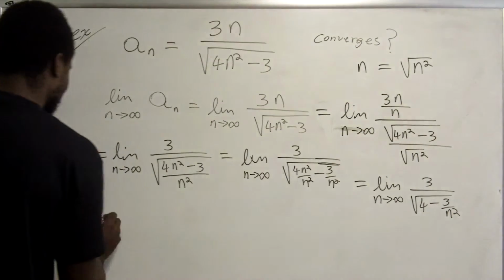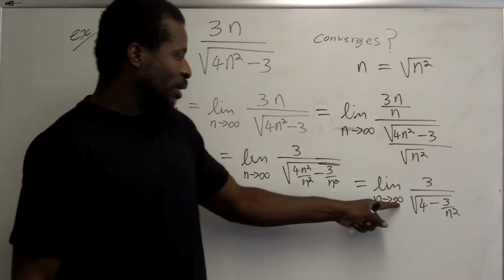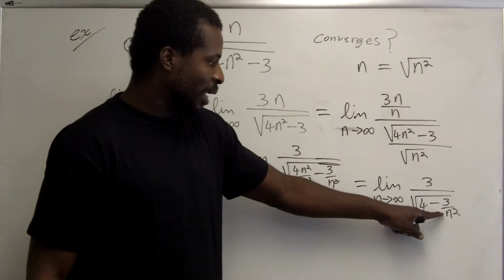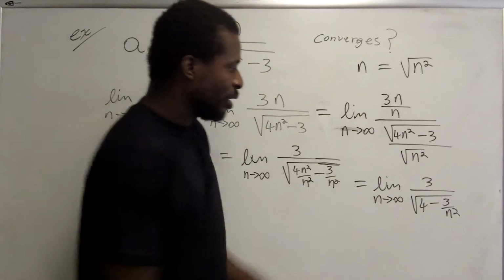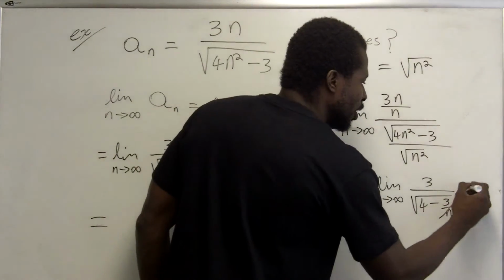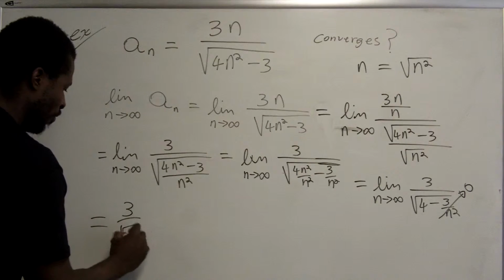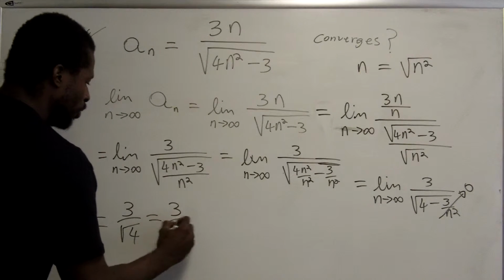And then taking this limit, the only thing that involves n is this term, and as n gets larger and larger, this term tends towards 0. So this limit is actually equal to 3 over the square root of 4, or 3 over 2.